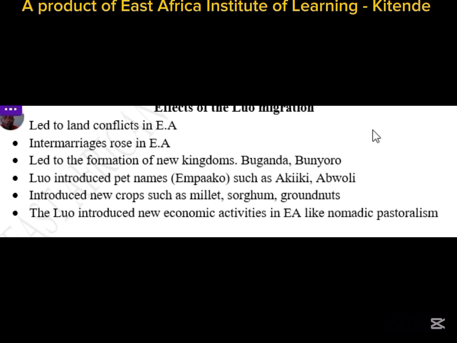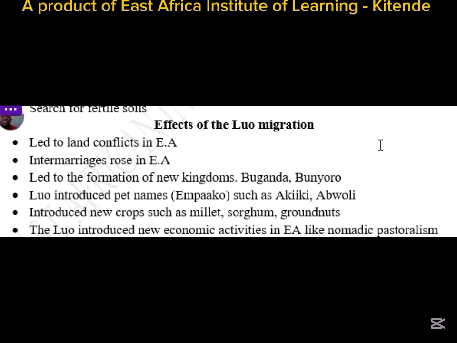When the Luo came into East Africa, they occupied those areas that they thought were bare. They looked at the areas which were empty. However empty these areas seemed, they already belonged to some Africans. So the owners of these lands had to fight, and at the same time the Luo had to fight for those areas to acquire them. This caused pressure over land, and it increased tension in East Africa as people fought for land in order to occupy it.